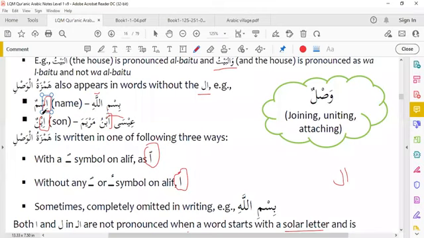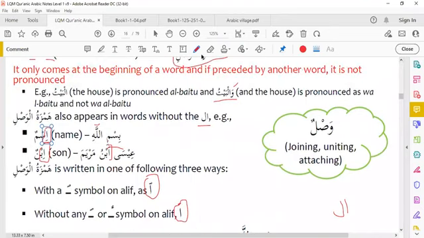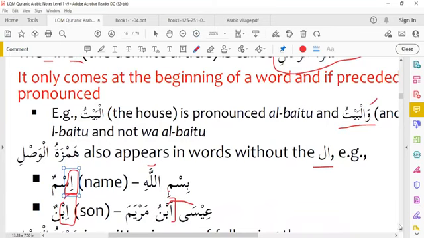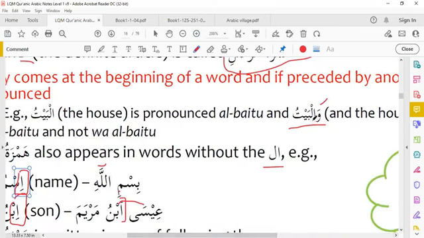And if there is any word before the Hamzatul Wasl, we will not pronounce it. Like you see here, wal baytu. I make it more large for you. Before Hamzatul Wasl, there is a word, wow. We will not pronounce the Hamza here. We will pronounce wow with the lam. Wal baytu.